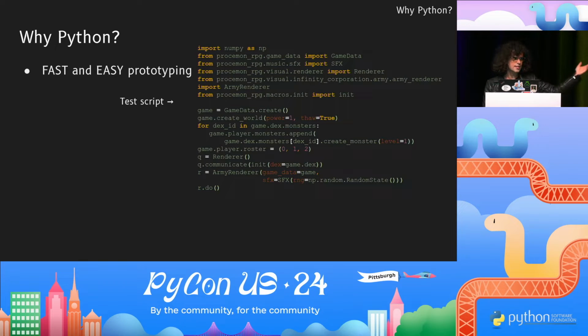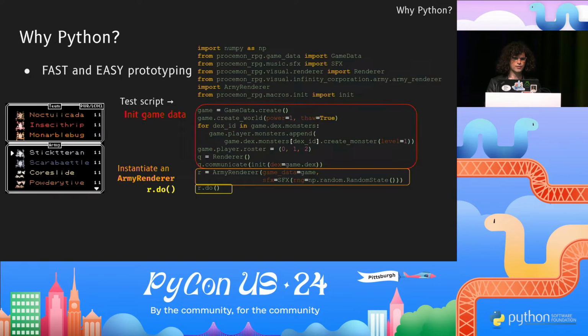So this is a test script. It tests the army renderer, and the army renderer just shows who's in your army, which monsters you already have. This code in red is just boilerplate initialization code. In orange, the script initializes a new army renderer. And in yellow, the script calls r.do, and that's it. That's all I need to make this game immediately jump into the army renderer.